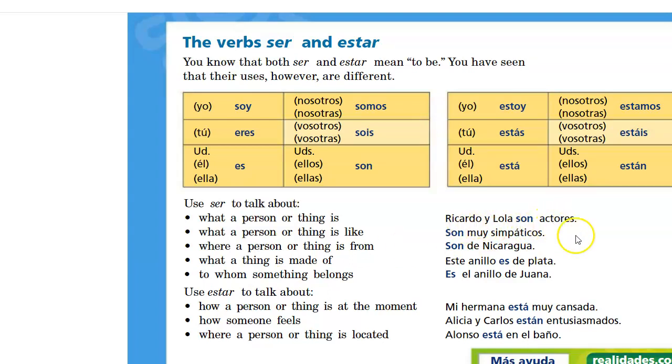Ricardo y Lola son actores. That would be characteristic or occupation, right? Son muy simpáticos, another characteristic. Son de Nicaragua, this would be an example of origin. Este anillo es de plata, either origin, to be made of silver, plata is silver. So origin, or you can make an argument for characteristic. And then este anillo es el anillo de Juana. This is Juana's ring. So that's possession.